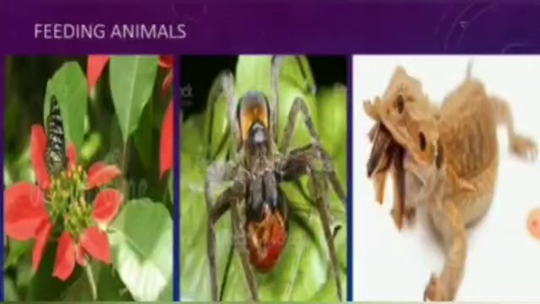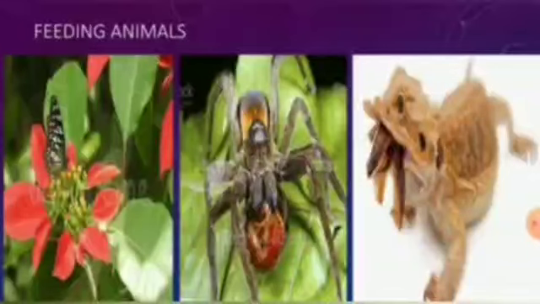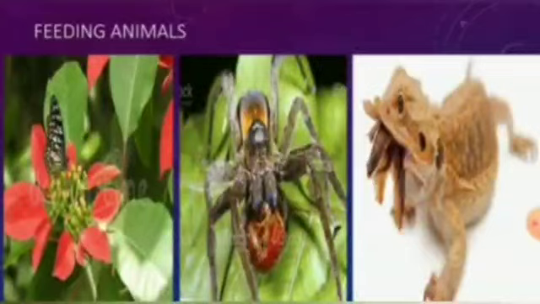Here, butterfly, spider and lizard. A butterfly uses a proboscis to take in food. It feeds on liquids and nectar of flowers. And here, the spider is using its web to catch insects, whereas the lizard is using its vision and smell. Sense organs like eye and nose are used, and the lizard is using its tongue to catch food.